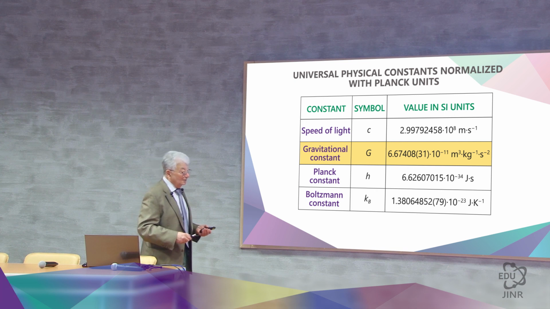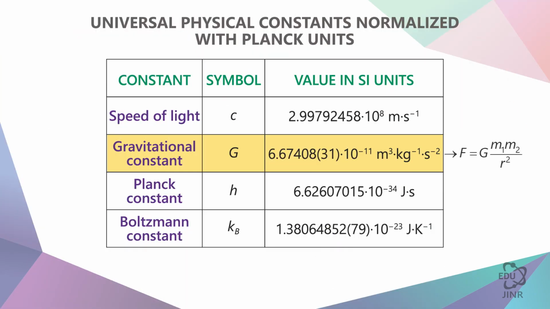We know the law of universal gravitation, that the force that acts on 2 bodies and attracts them to one another is nothing more than m1 multiplied by m2 divided by r squared, which is the distance between them, and there is a constant G in front of them. That is the gravitational constant. However, Planck's constant says that if we have a quantum, there is a connection between the quantum energy and the frequency.